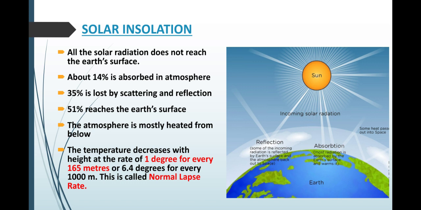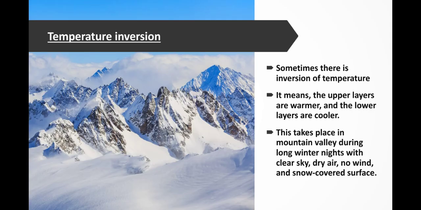As you go up, the temperature will start decreasing at the rate of 1 degree for every 165 meters. That is, if you go 165 meters high, the temperature decreases by 1 degree, and this is called the normal lapse rate. Normally, as you go higher, temperature will decrease. But sometimes it is the other way, which is temperature inversion.